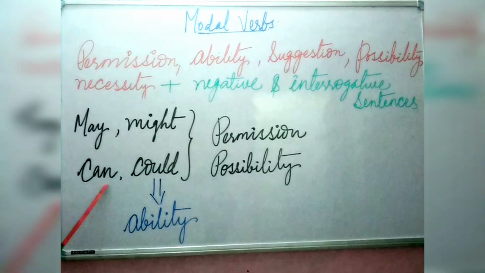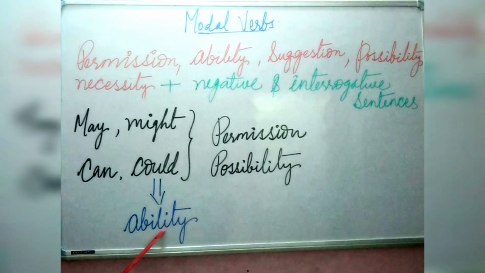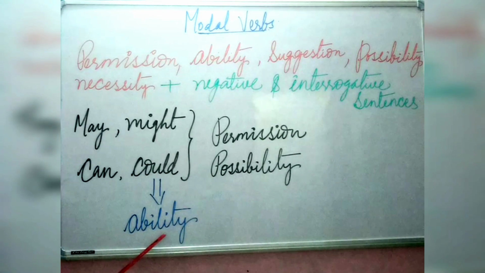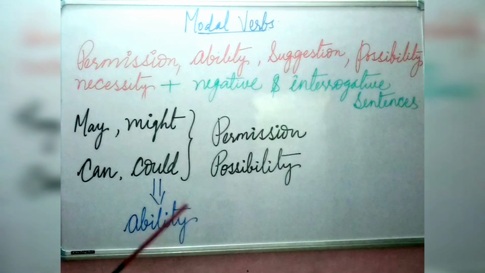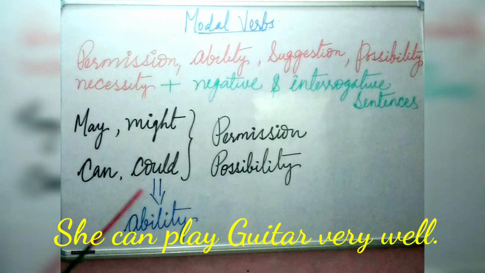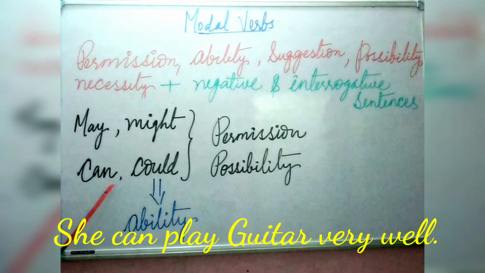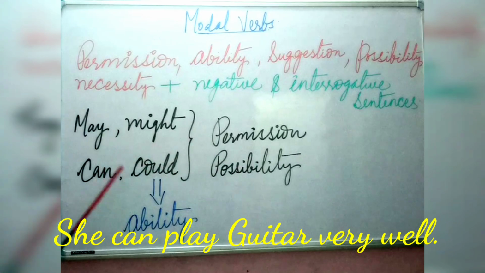Now, can and could you can use to show ability. What do you mean by ability? Ability means the capacity to do something. See the example. She can play guitar very well. Here it shows the ability. She can do that.